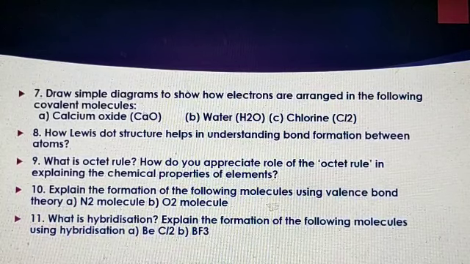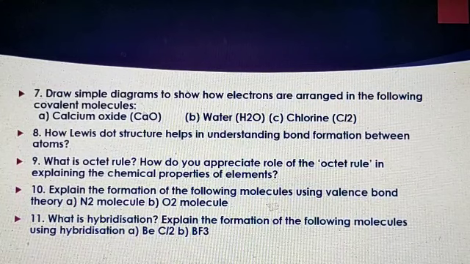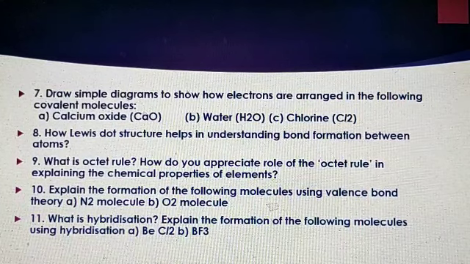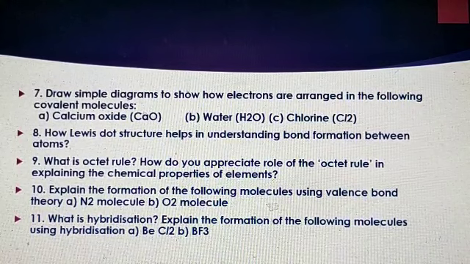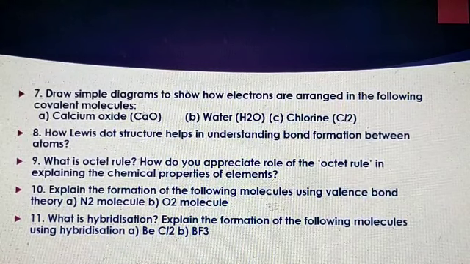Next, ninth question, what is octet rule? How do you appreciate role of the octet rule in explaining the chemical properties of elements? 10th one, explain the formation of the following molecules using valence bond theory. First one is nitrogen molecule, second one is oxygen molecule.